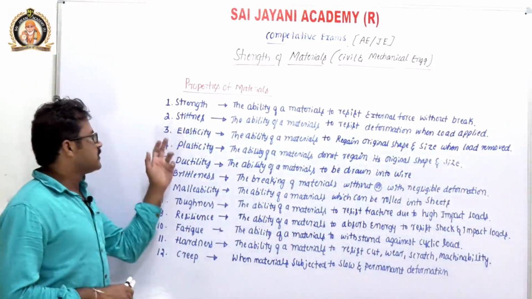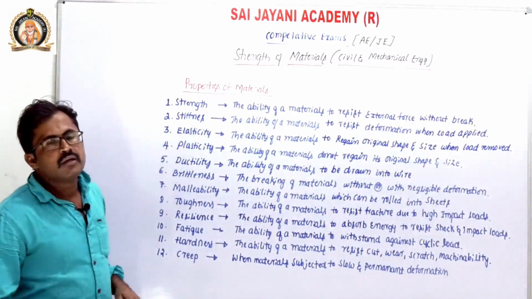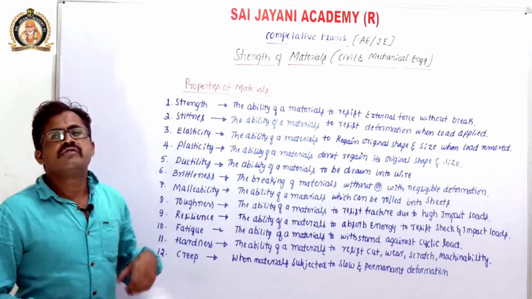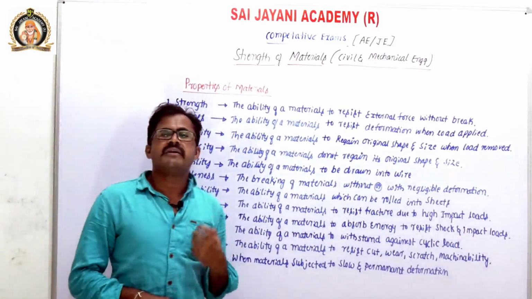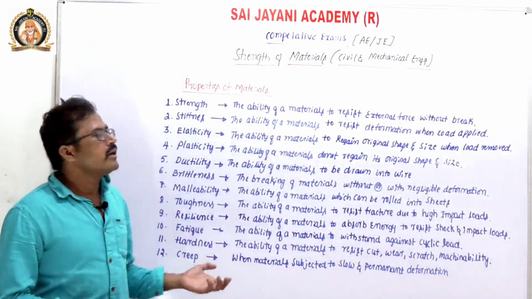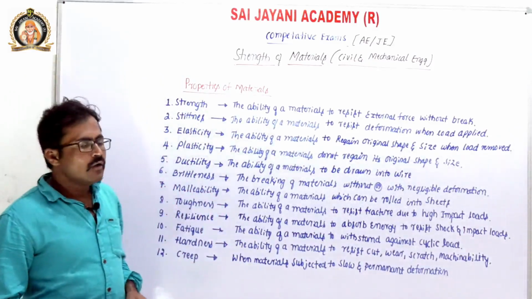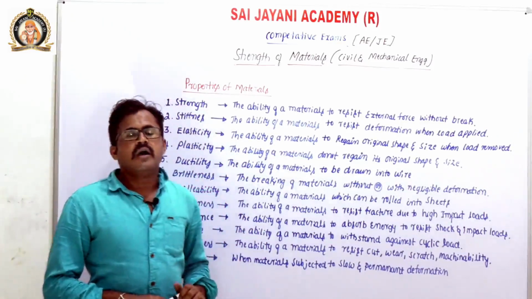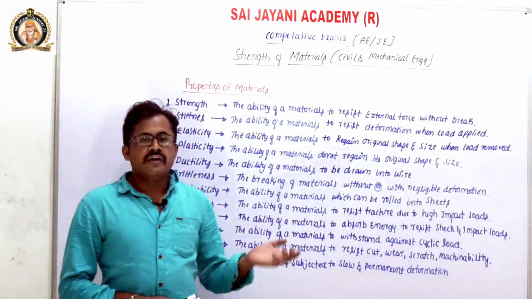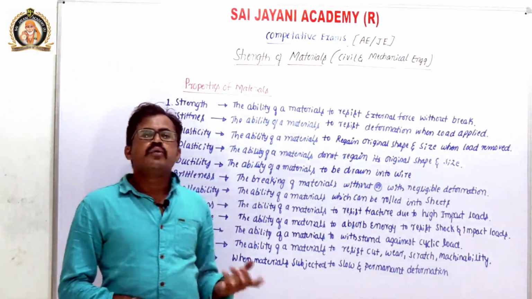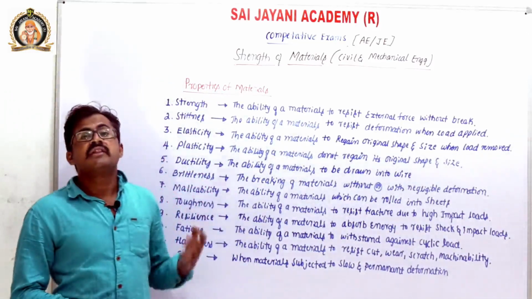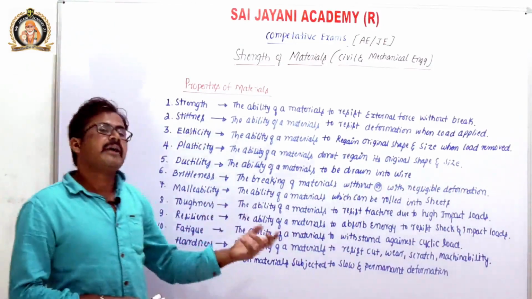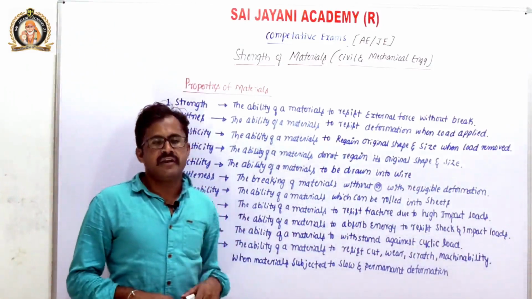The third property, elasticity. What is elasticity? Elasticity is the ability of a material to regain its original shape and size when we remove the applied load. If I apply some load on a component, and after removal of the load the material is able to regain its original shape and size, then the property is known as elasticity, and that type of material is known as elastic material.